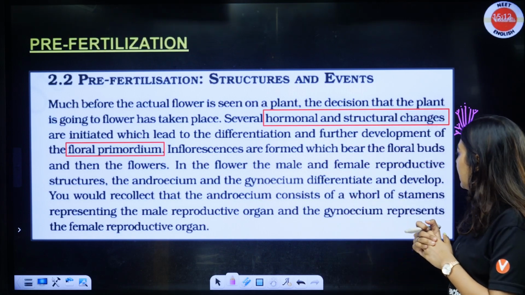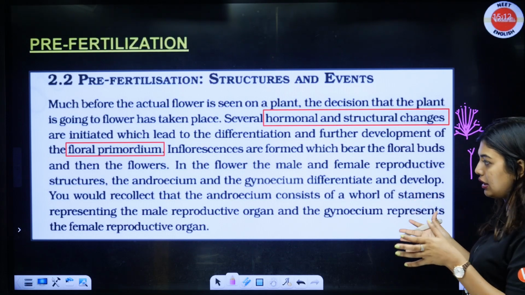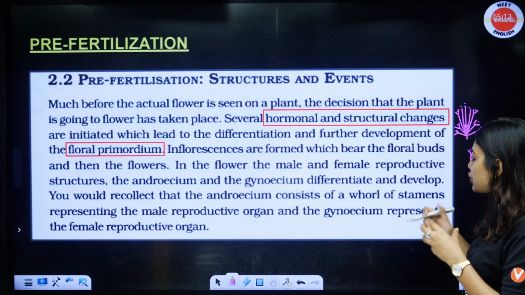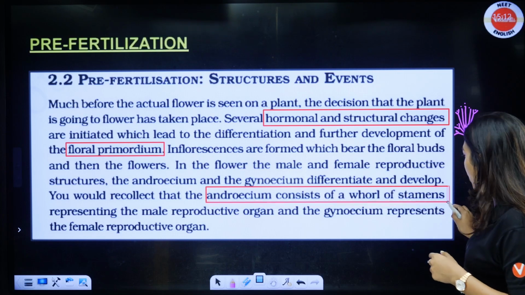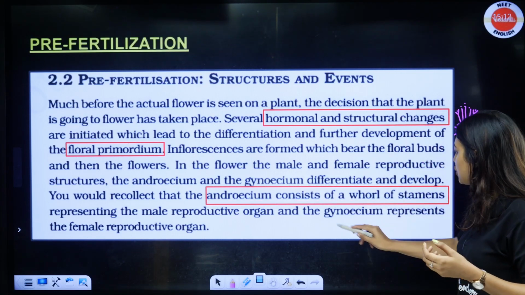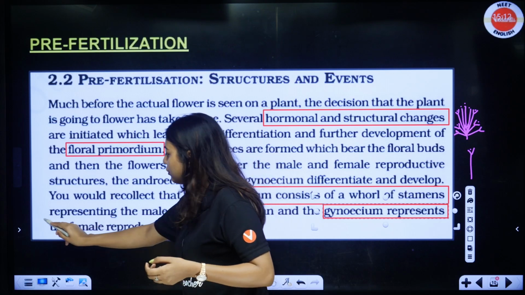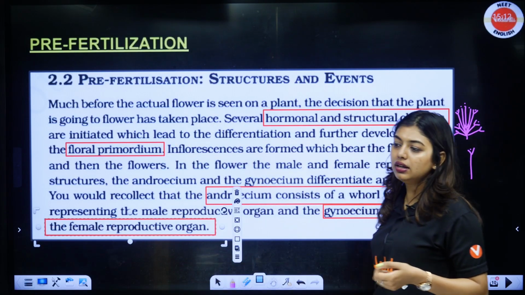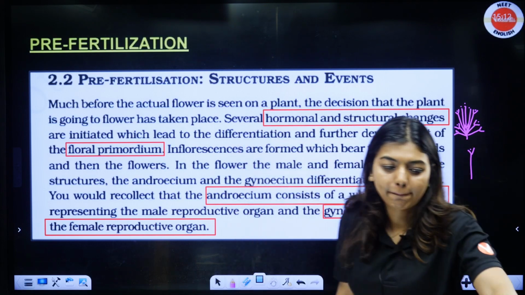In the flower, the male and the female reproductive structures, the androecium and the gynoecium, differentiate and develop. You would recollect that androecium consists of a whorl of stamens representing the male reproductive organs, and gynoecium represents the female reproductive organ. Clear? Done? Female reproductive organ. Okay, perfect.